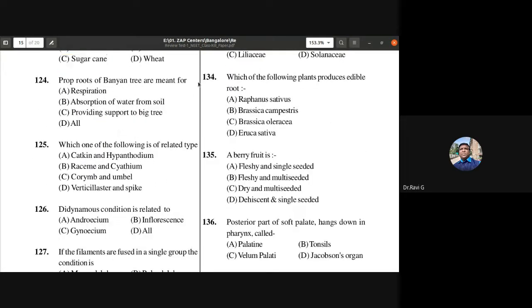Prop roots of banyan tree are meant for respiration, absorption of water from soil, providing support to big tree. So they provide mechanical strength. So providing support to big tree. So 124th C is the answer.